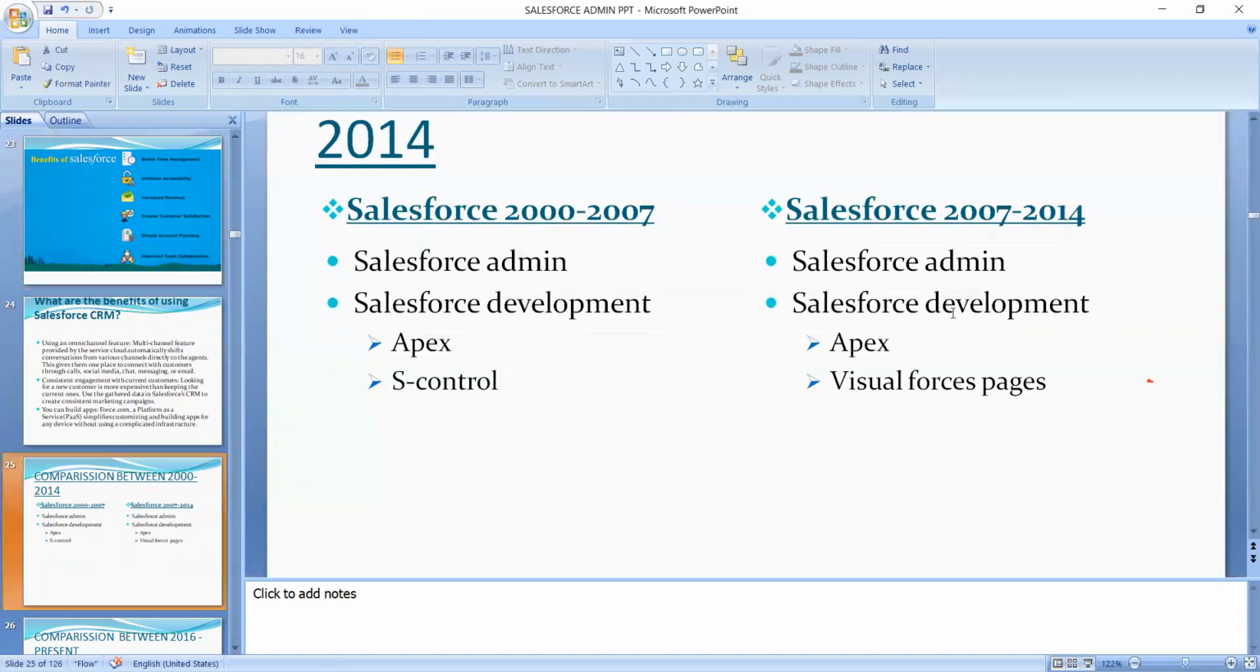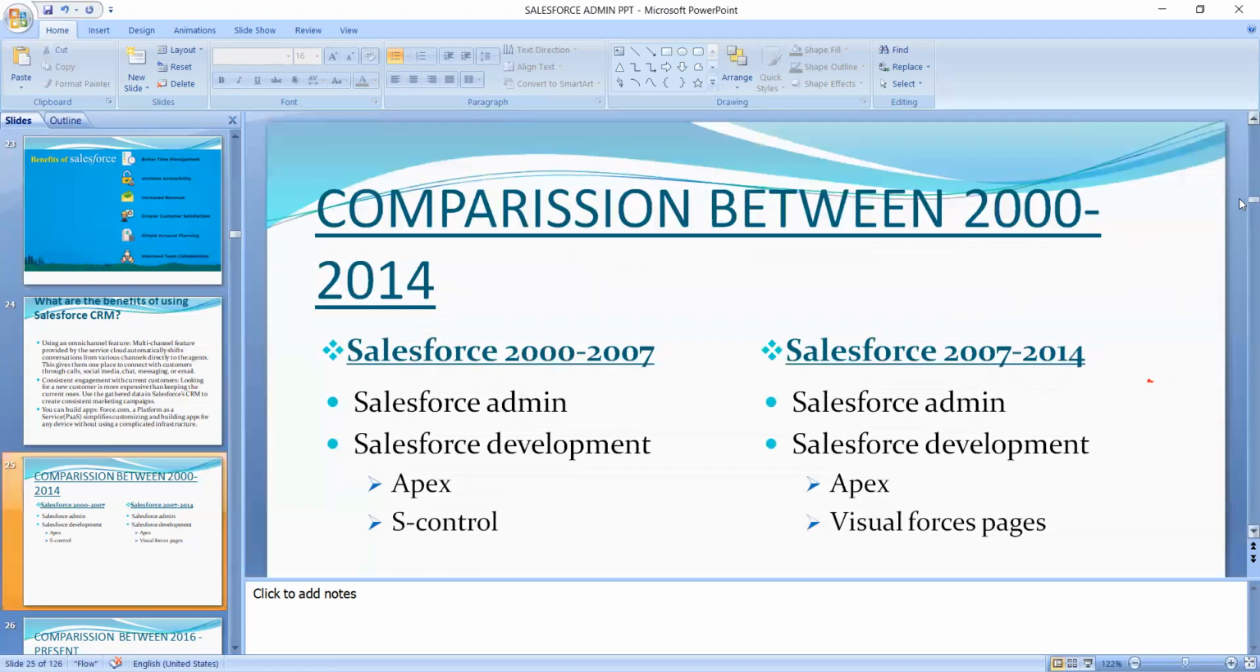And you can see here how the Salesforce features were added from 1999 to the present. In Salesforce 2000 to 2007, the Salesforce admin was the same, but Salesforce development, Apex and S-controls features were added. Compared to Salesforce 2007 to 2014, Salesforce admin was the same, but in development the Apex programming language was added, and Visualforce pages were also added.